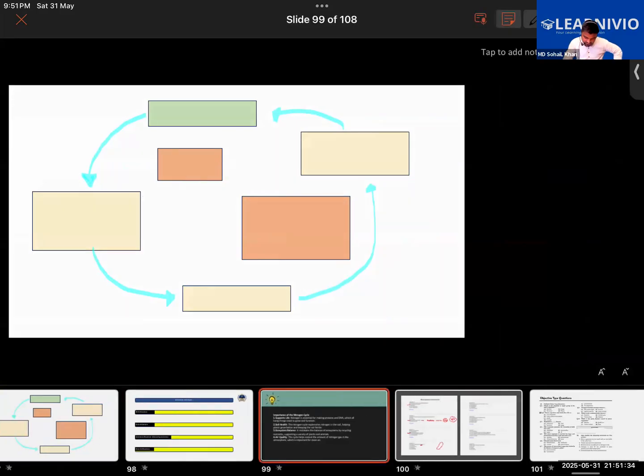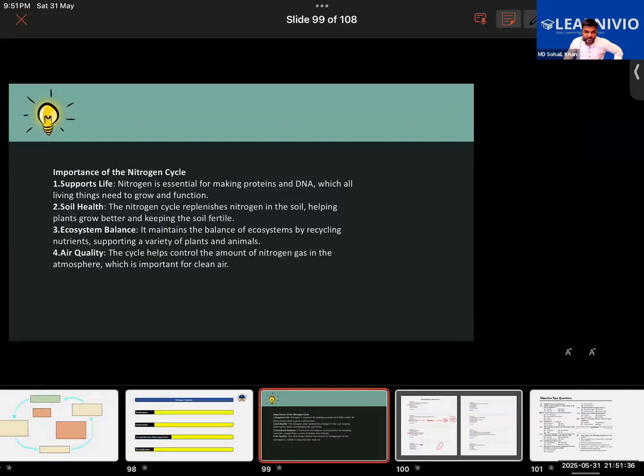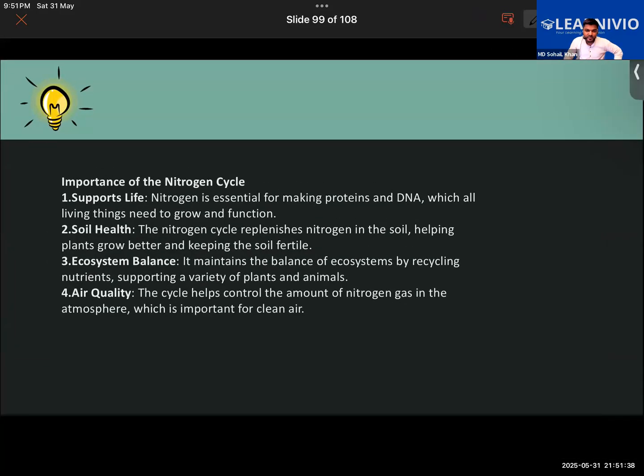Okay, one more thing is there. That is, what is the importance of nitrogen cycle? After that, we'll be in a position ready to answer some of the questions. So importance of nitrogen cycle are as follows. It is essential for making proteins and DNA, right? Protein and DNA is needed by all the living things to grow and function. Then it is good for the health of the soil because nitrogen is one of the important minerals required by the plant in order to grow, right?